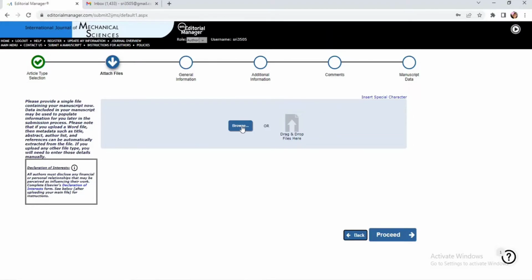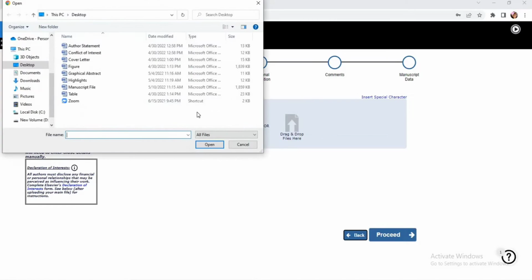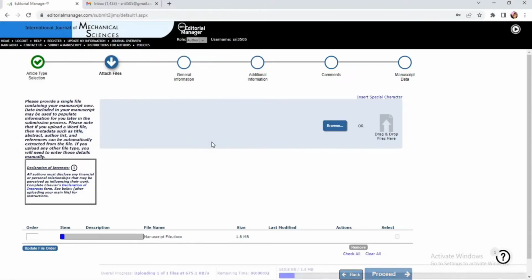So let me click on this one and select your manuscript. The manuscript should be as per the Elsevier International Journal of Mechanical Sciences format. That's very important. So please click on the manuscript file, open the file, and you can see the attachment is undergoing. Then it is uploading.